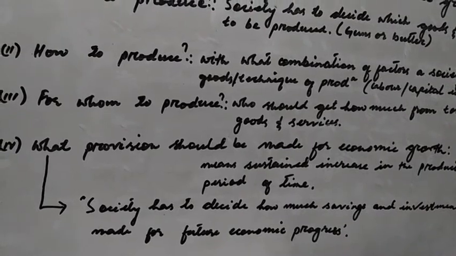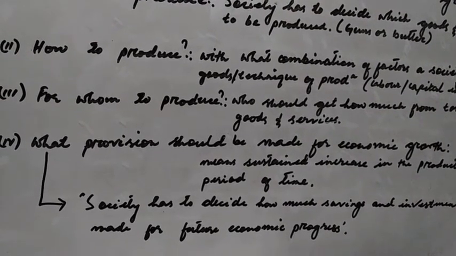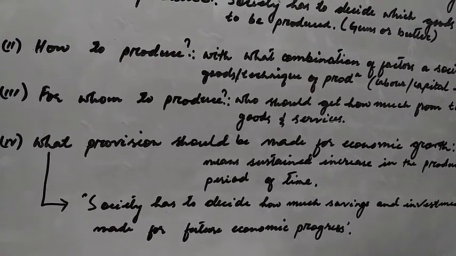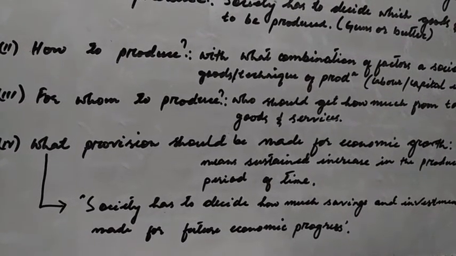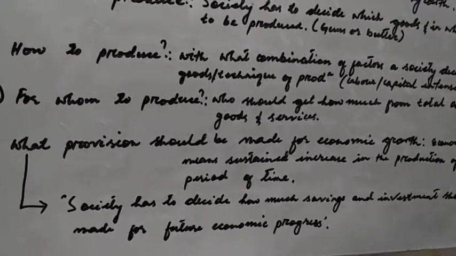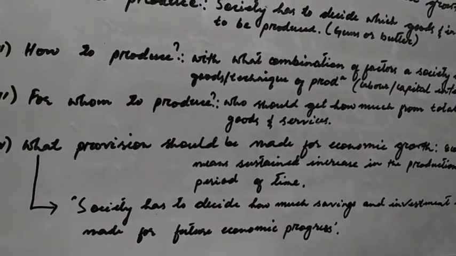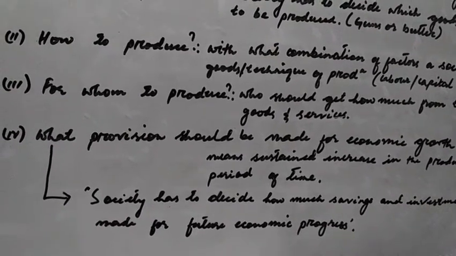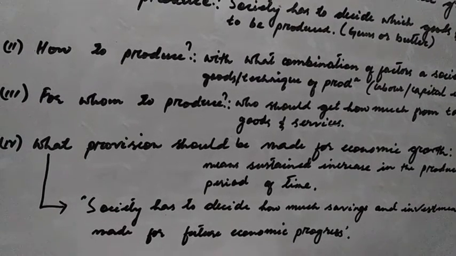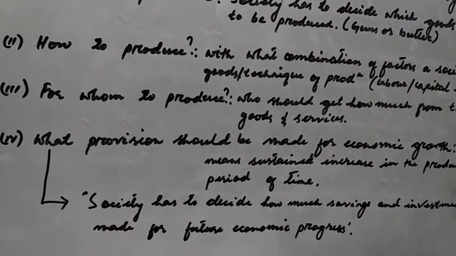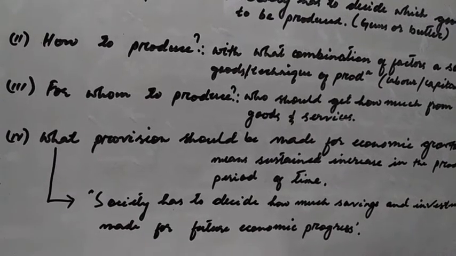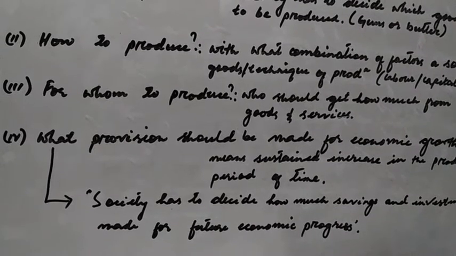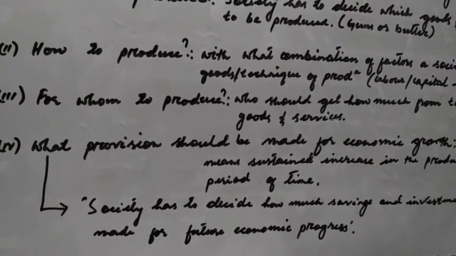So the greater the sacrifice you make at present, the more progress you will see in the future. Investment for the expansion of the stock of capital requires some sacrifice of your present consumption. For capital accumulation or capital formation, you need to invest, you need to save. But saving and investment would mean you have to sacrifice your present consumption.